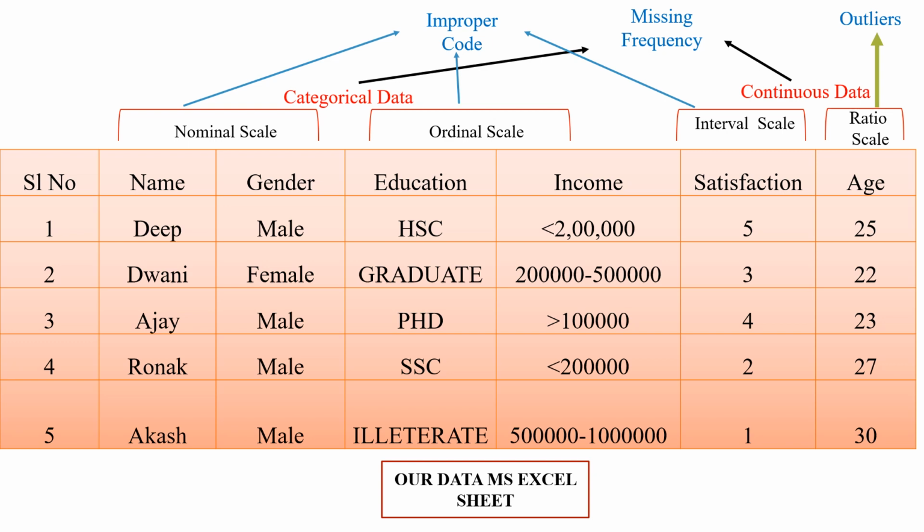Nominal scale data, ordinal scale data and interval scale data. Improper code is never observed in ratio scale data. Why not observed? Because ratio scale data is not entered in the form of a code. Another issue is category merging. Why do category merging or such types of issues come in categorical data, both in nominal scale data and ordinal scale data?